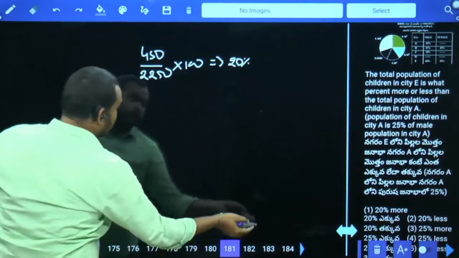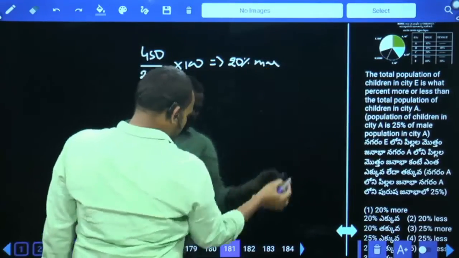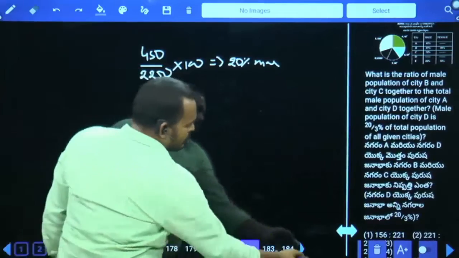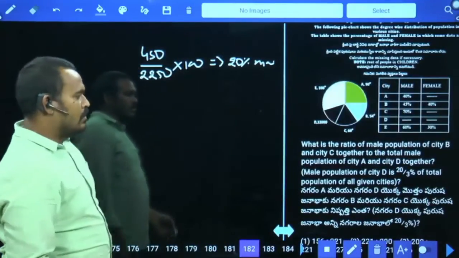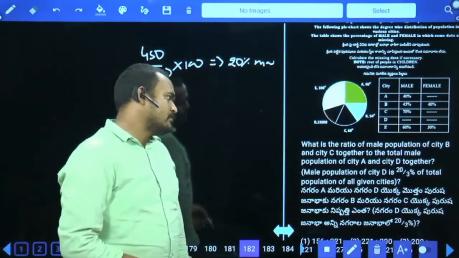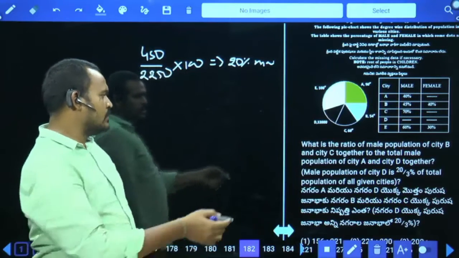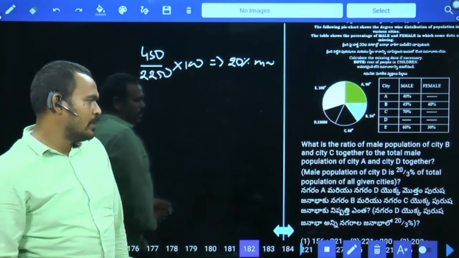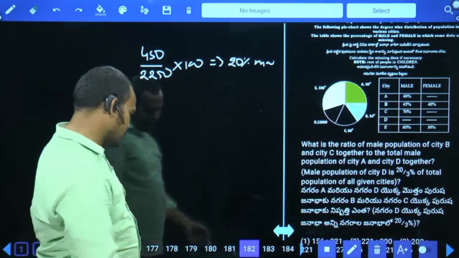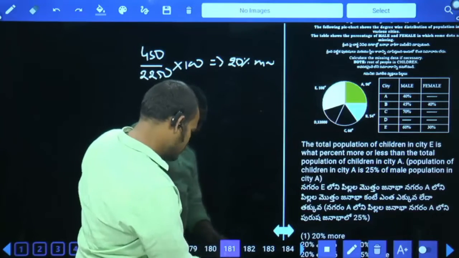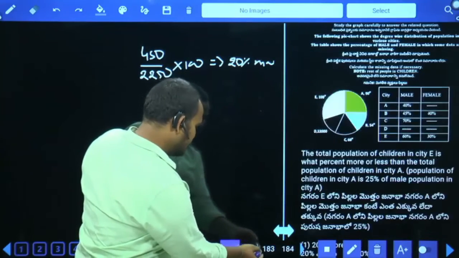Okay. Next, 20% more. Question number 182. What is the ratio of the male population of city B and city C together to the total male population of city A and D together? 91, 182, 183.